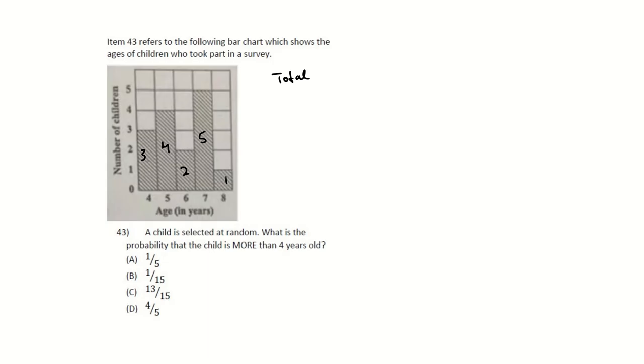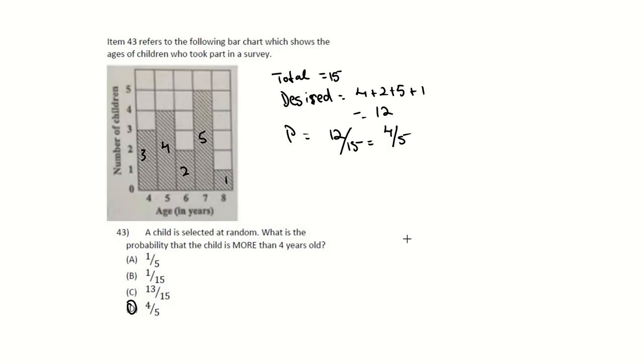Right? This is probability. By the way, this is 15. We want to know more than 4 years old. We see that more than 4 years old would be 4 plus 2 plus 5 plus 1. So your desired would be 4 plus 2 plus 5 plus 1. That's children who are more than 4 years old, which is 12. So my probability would be 12 out of the 15, which is 4 out of 5. So my answer for this is D, and that is how I would get this.